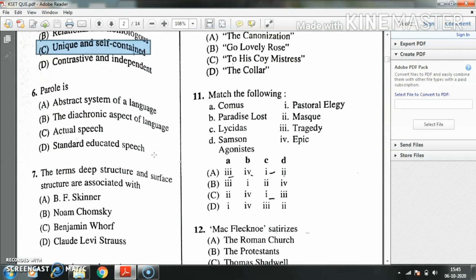Question number 6, parole is dash. Option A, abstract system of language. Option B, the diachronic aspect of language. Option C, actual speech. Option D, standard educated speech. Here the right answer is option C, actual speech.